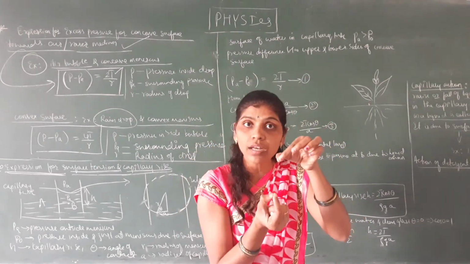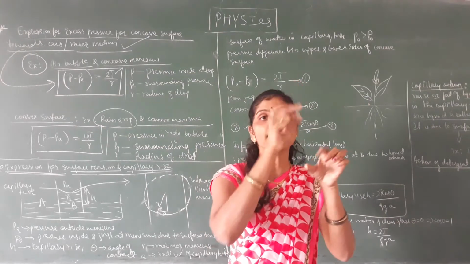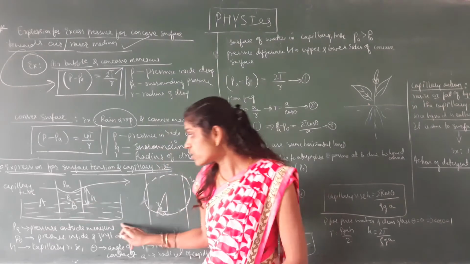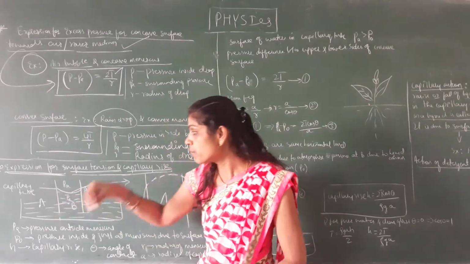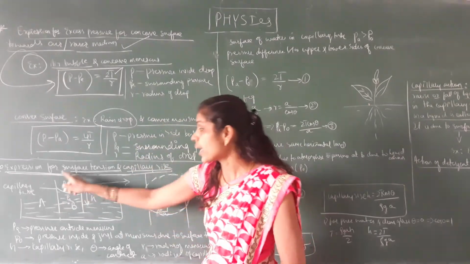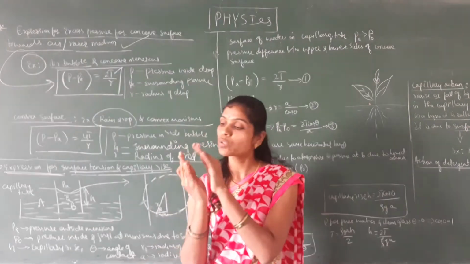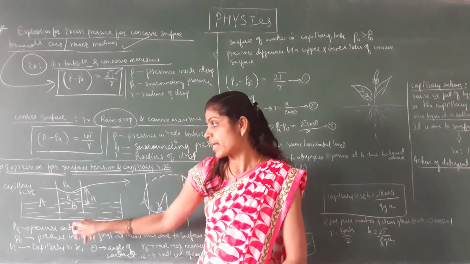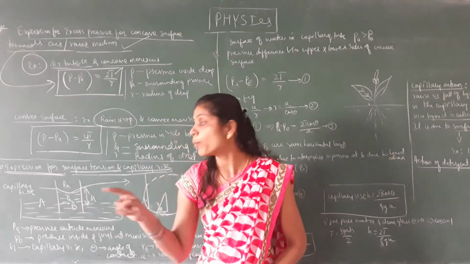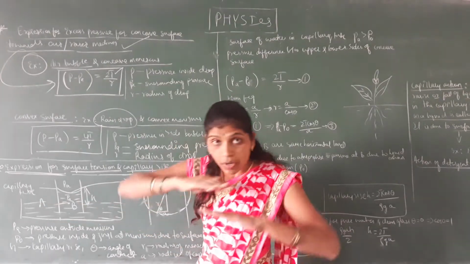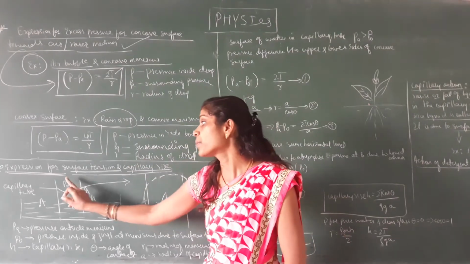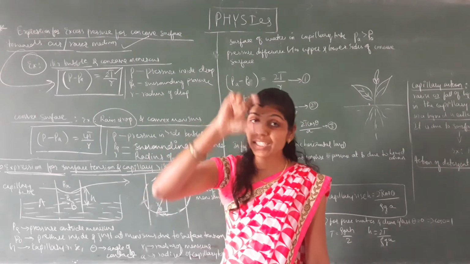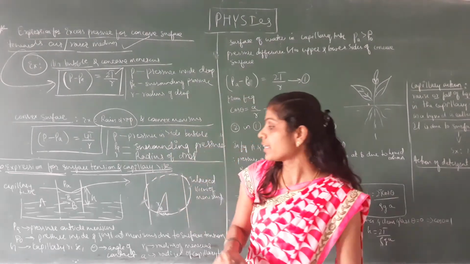Then what happens? Water rises into the capillary tube, that is shown in this diagram. So this is the beaker, so we are immersing the capillary tube in that water. As a result, water rises in the capillary tube. A and B are the 2 points on the same horizontal line, and Pa is the atmospheric pressure, H represents the height of the water in the capillary tube.